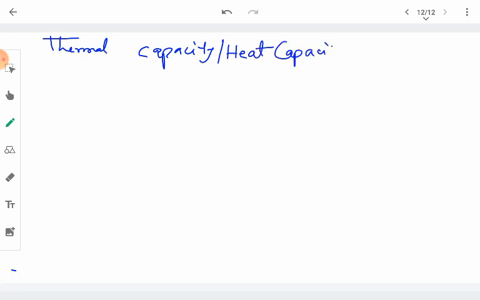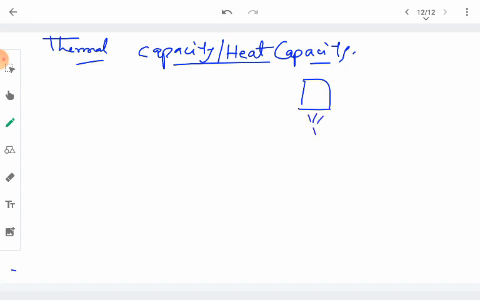Now we go to the next topic, which is thermal capacity, also called heat capacity. So what are these things to know? Whenever we heat a substance or a solid, its temperature increases.